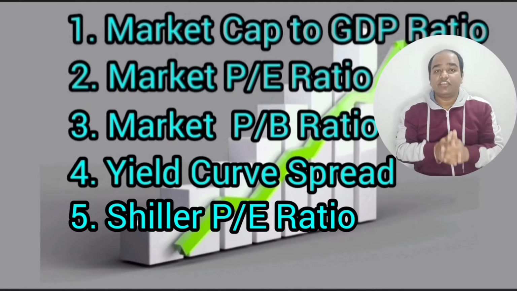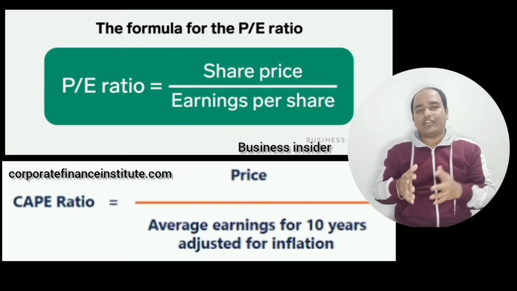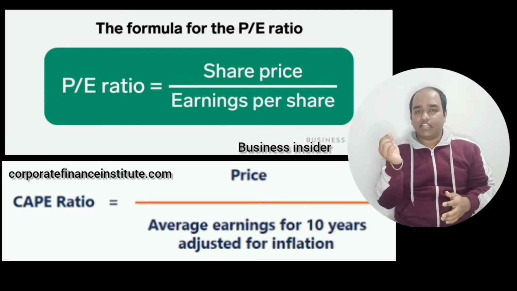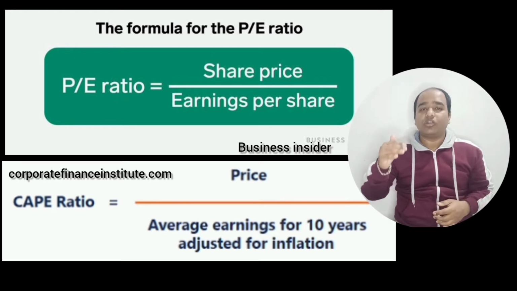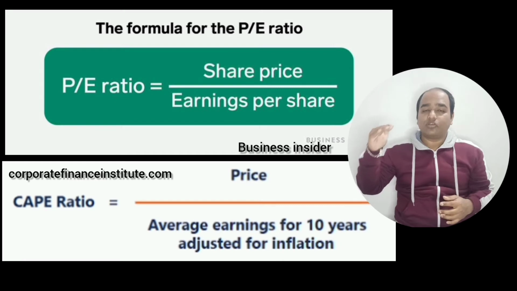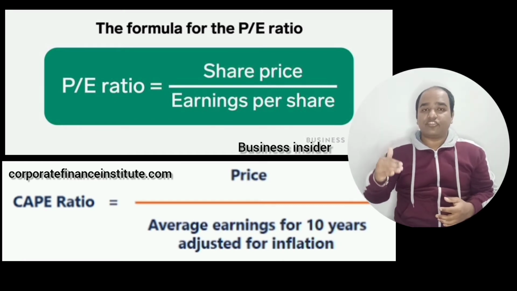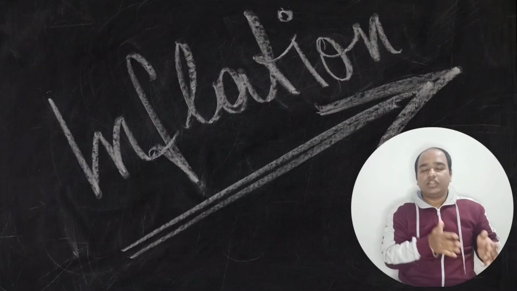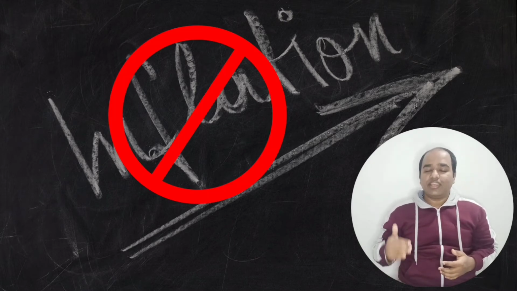The next indicator is the Shiller P/E ratio. The usage of the P/E ratio and the Shiller P/E ratio seems quite similar except for one major difference. In the P/E ratio, the price of any company or index is divided by the earnings per share of that company or index. But in the Shiller P/E ratio, the current price of the index or stock is divided by the 10-year inflation-adjusted earnings. That means the Shiller P/E ratio considers inflation, but the price to earnings ratio does not.